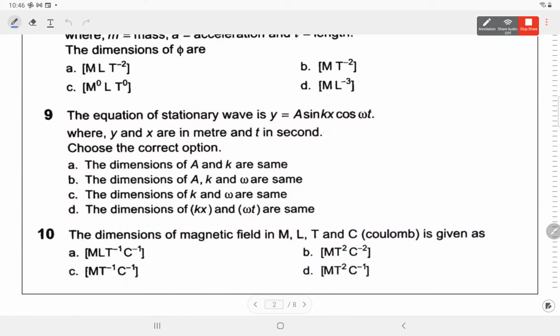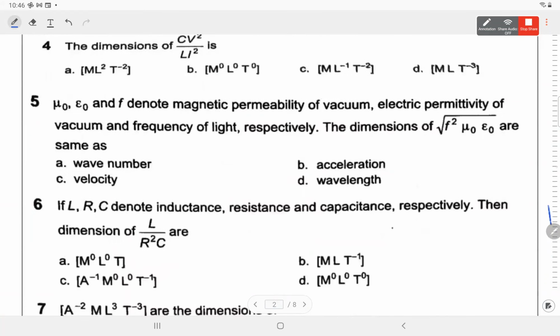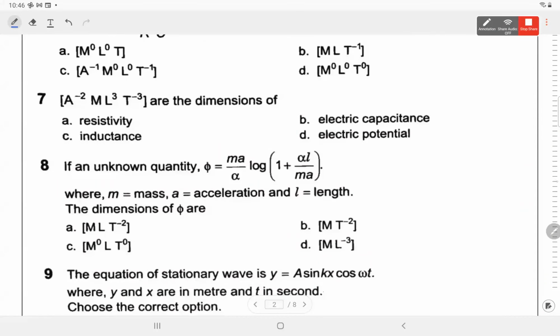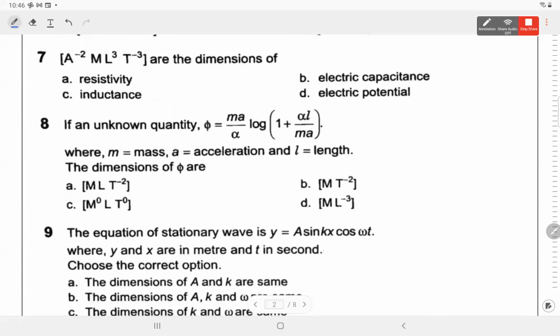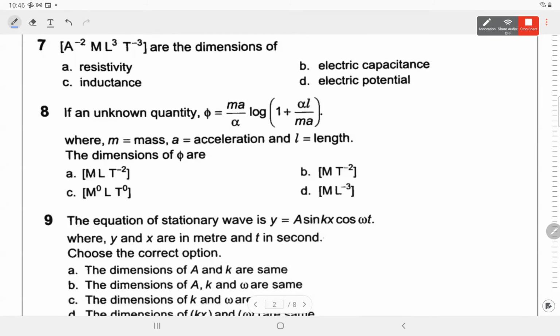So since we have done the whole physics as such, 11th and 12th, no formula should be new for you. So yeah, let's start with this one. Question number 8. I will include this question in that PDF also, but you can start solving question number 5.